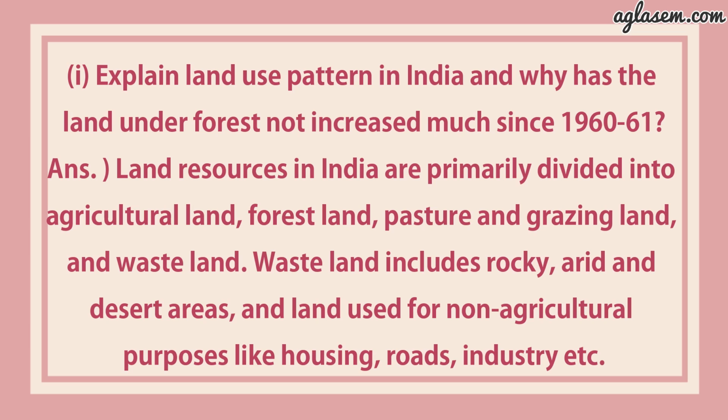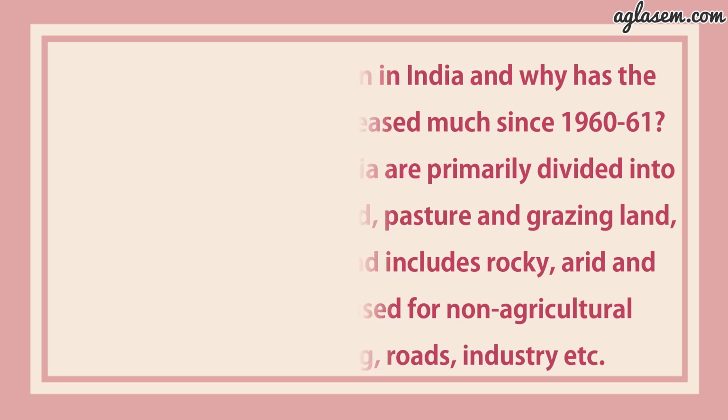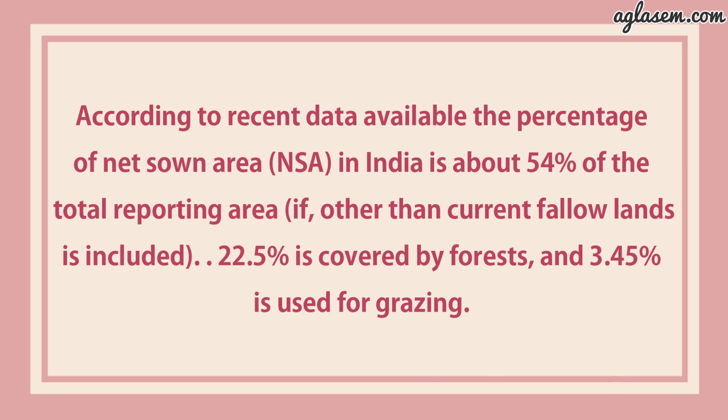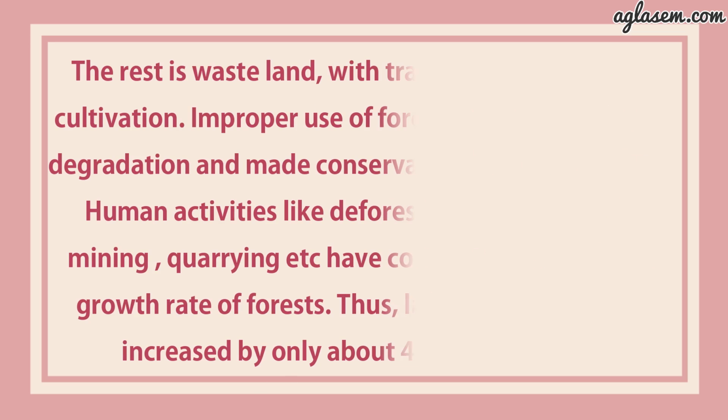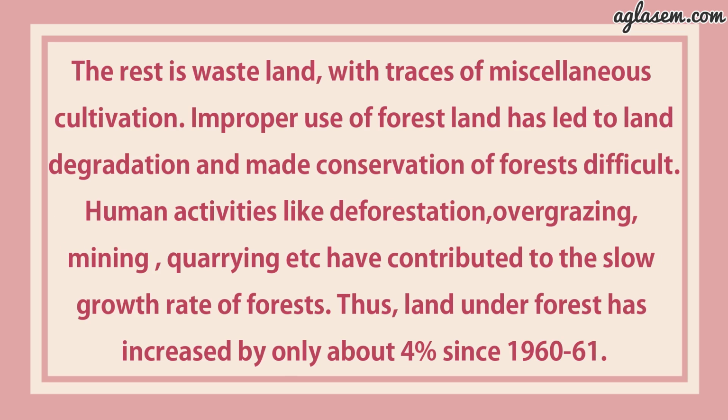Wasteland includes rocky and desert areas and the land used for non-agricultural purposes like housing, roads, industry, etc. According to recent data, the percentage of net sown area, that is NSA, in India is about 54% of the total reporting area and 22.5% is covered by forest and 3.45% is used for grazing. The rest is wasteland with traces of cultivation.